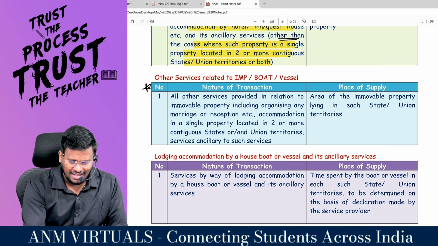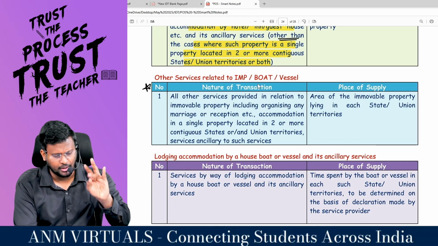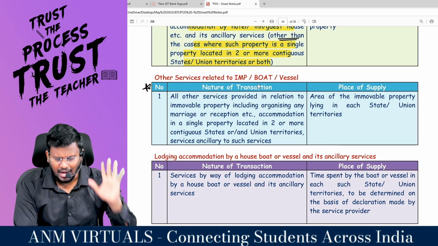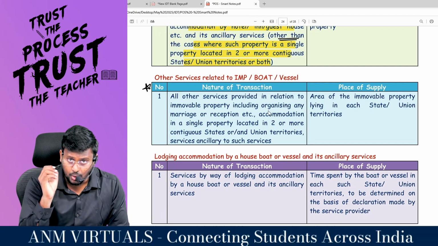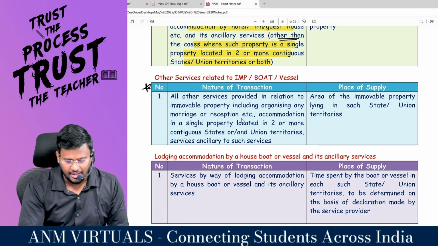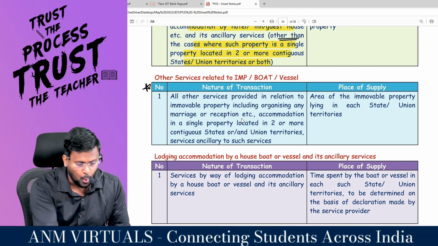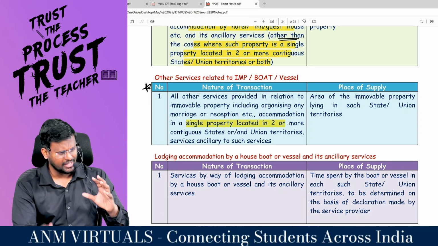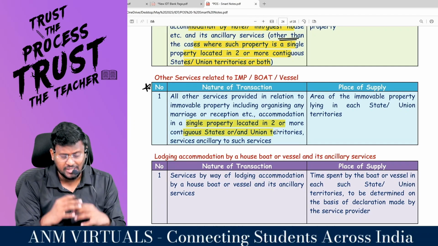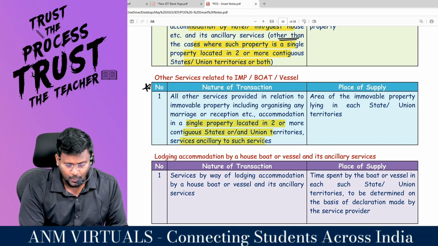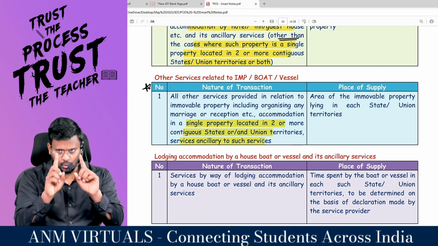Situation number 2, other services relating to immovable property, boat or vessel. All other services provided in relation to what property? Immovable property, including organizing any marriage or reception or accommodation in a single property located in 2 or more contiguous states or union territory, or services ancillary to such services. So there is only one property.